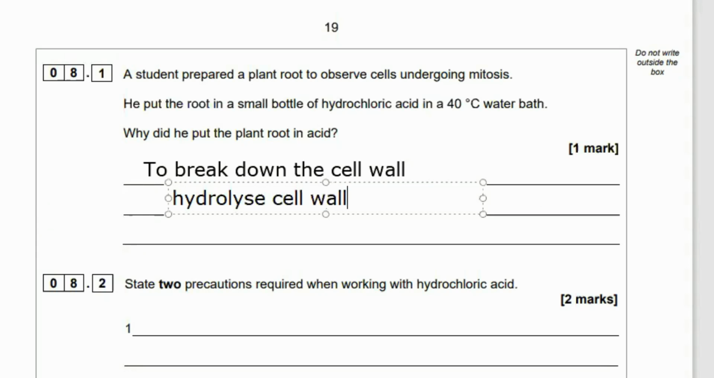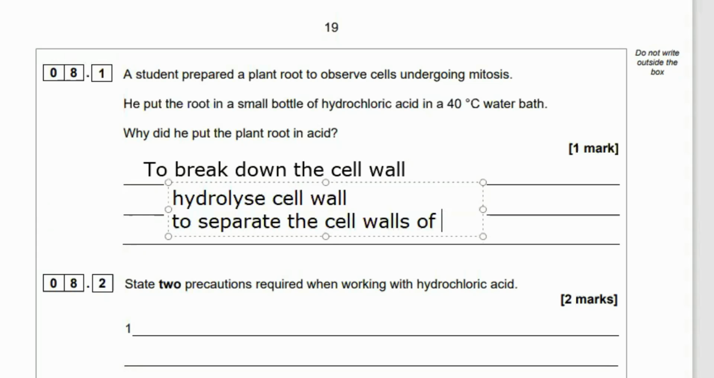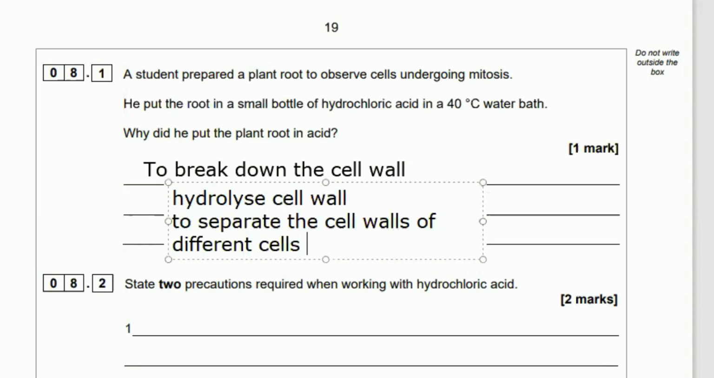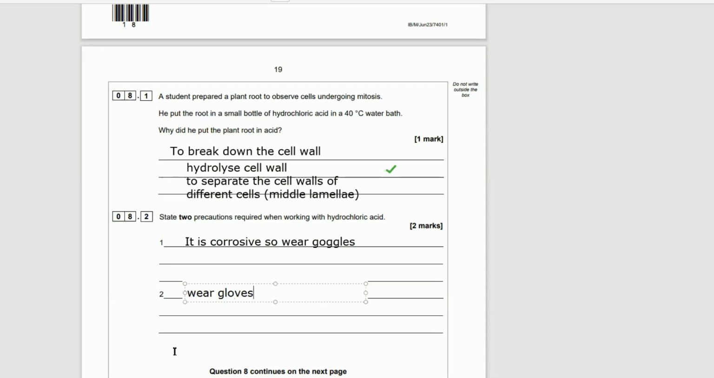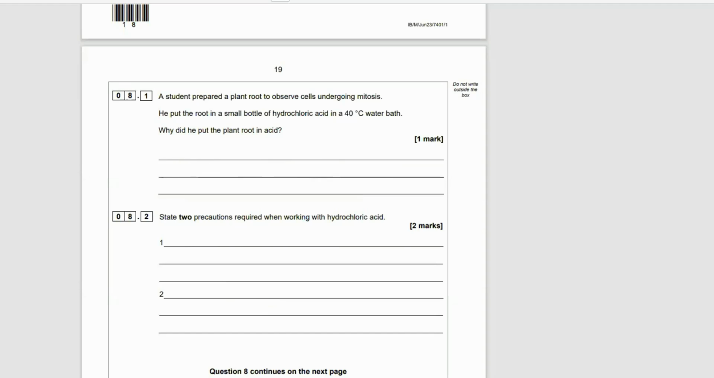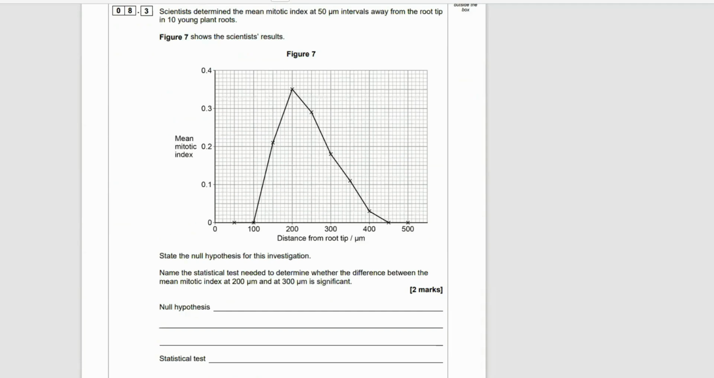Well, if you remember, when you do your reducing sugar, non-reducing sugar test, we sometimes add hydrochloric acid, and that's because it can break glycosidic bonds between certain monosaccharides. So actually, it helps hydrolyze the cellulose in the cell wall. We could also say that it's useful for separating two different cells, or separation between cell walls. That's the middle lamellae that it breaks. State 2 precautions required when using hydrochloric acid. So nice and easy. Make sure you wear goggles, make sure you wear gloves, lab coat, anything like that would be suitable. Okay, let's go to 8.3.